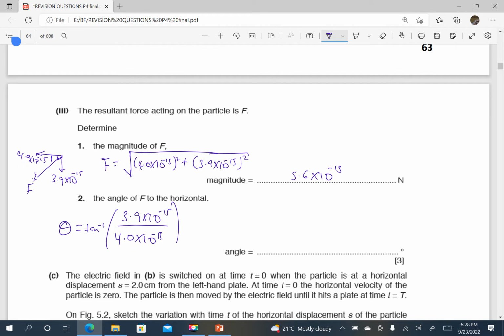When I press my calculator, 3.9 over 4 tan inverse, my tan inverse is giving me 44 degrees. You can verify.